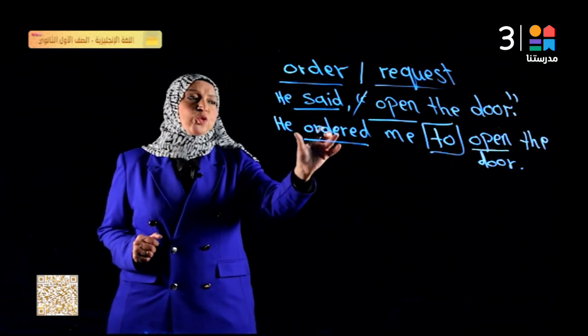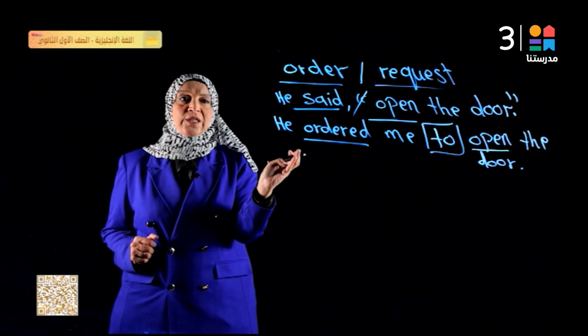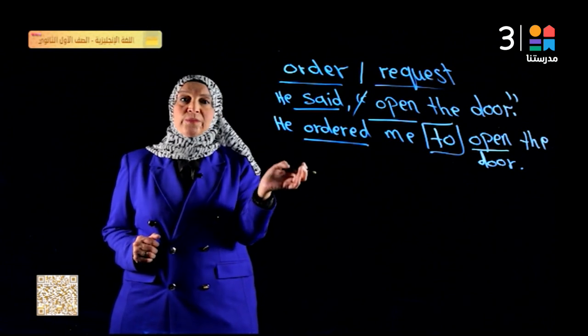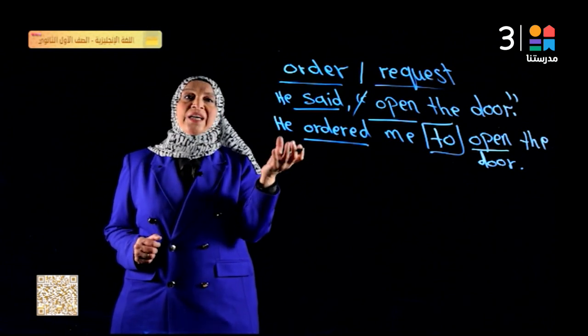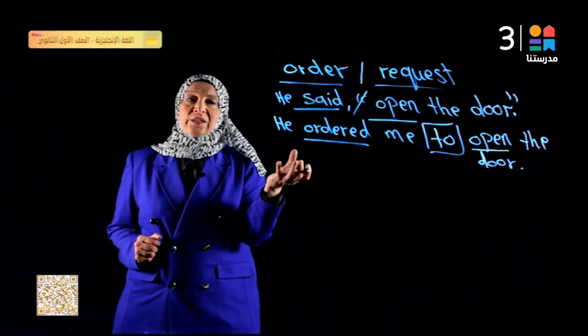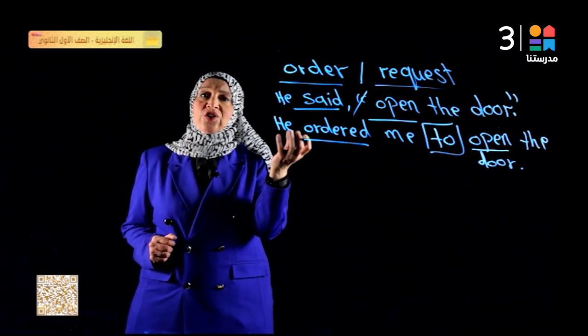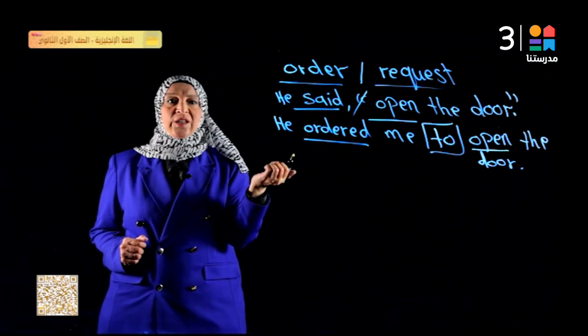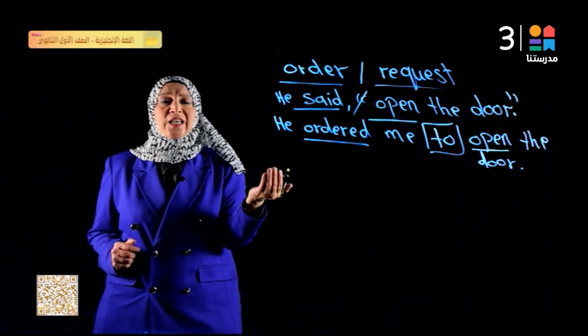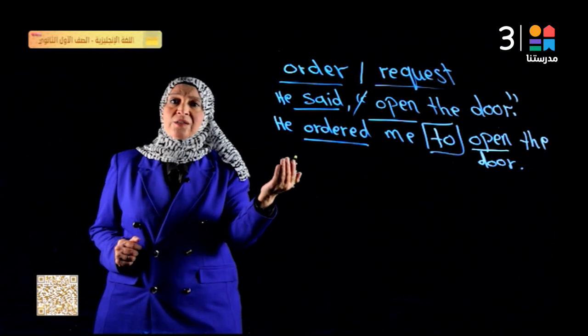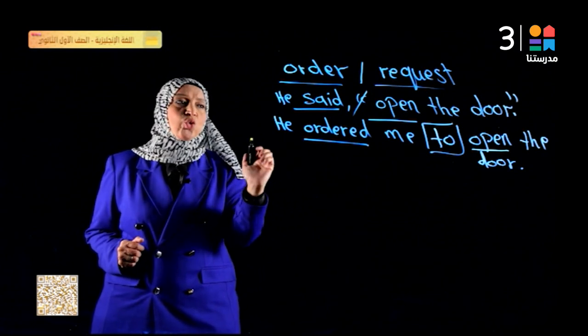Of course, the verb ordered can be changed to advised. He advised me. He told me. He begged me. He warned me. According to who gives the order. So if the teacher gives the order, he ordered me. If the doctor, I can say he advised me. If my friend, I can say he asked me, and so on.